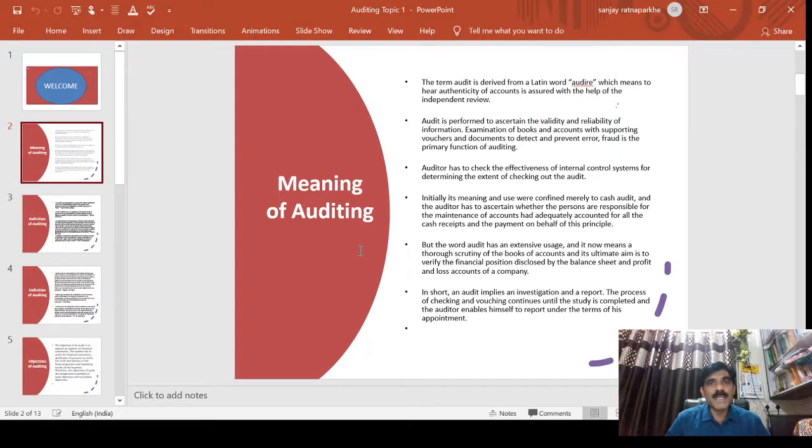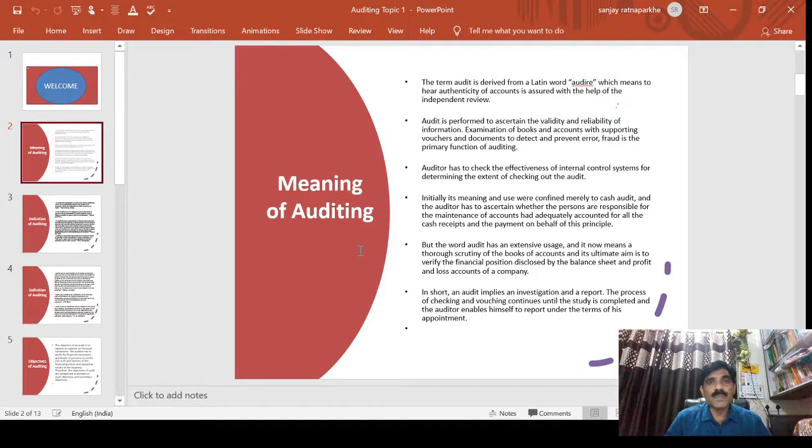So how does he become independent? If, suppose, the person's relative is in the company, he is not eligible as per section 141 of the Companies Act. He is a disqualified person for appointment as an auditor of the company. So independence of mind and appearance is important when he conducts or undertakes the audit of any company.